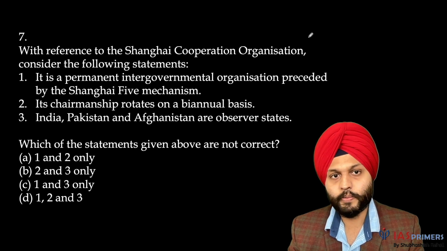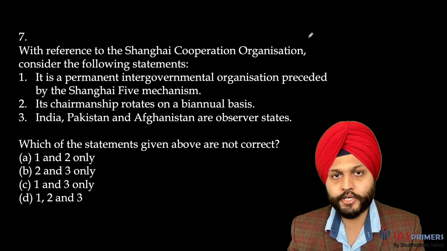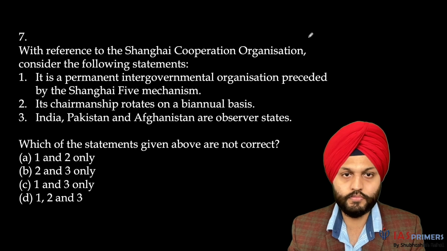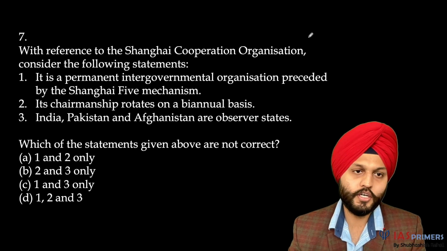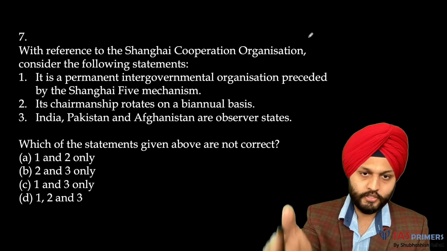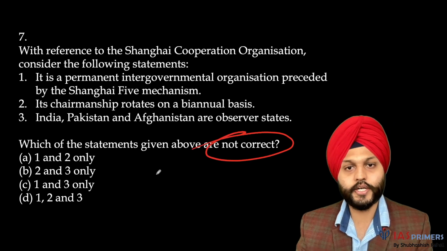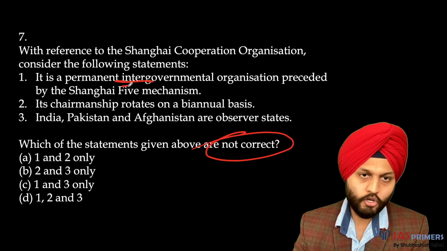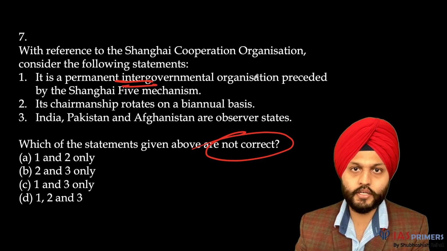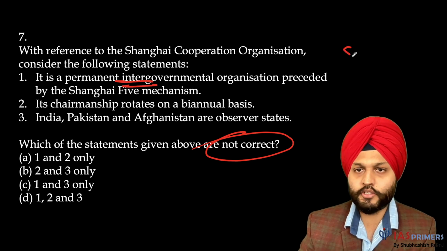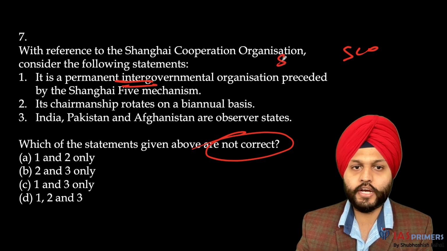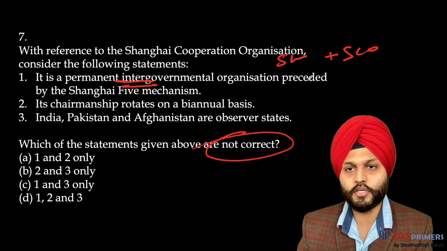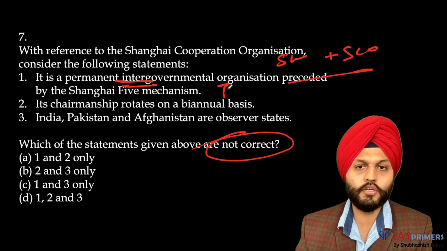Next question. With reference to Shanghai Cooperation Organization, SCO, always in news actually, which of the following statements are not correct? It is a permanent intergovernmental organization. Correct. And this was preceded before the SCO. We had Shanghai 5 mechanism. This is also correct. So this statement is true.